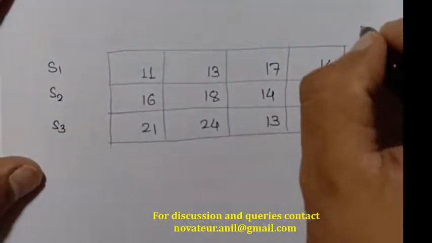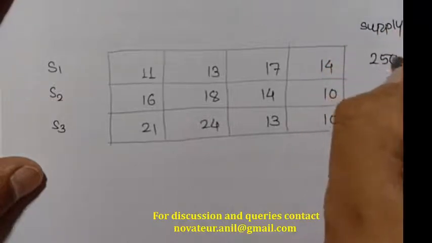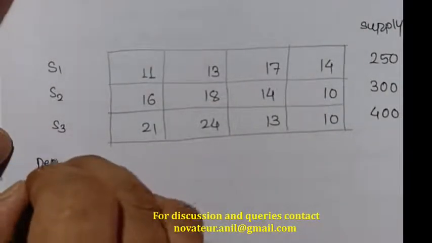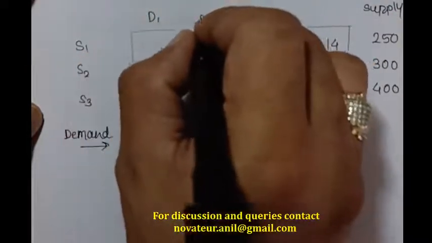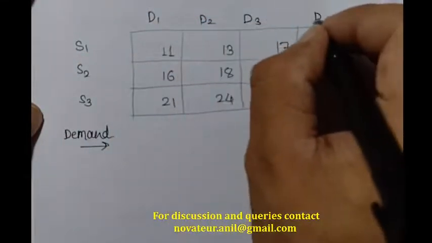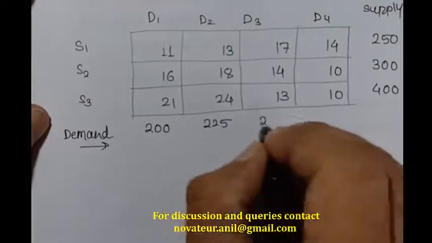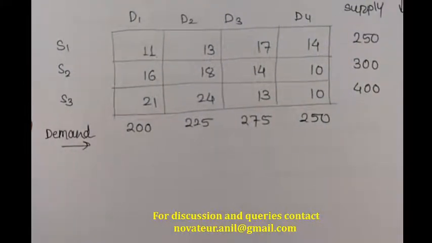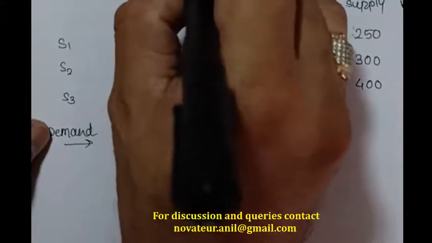The supplies are given as 250, 300 and 400, and this is my demand: D1, D2, D3 and D4, given in the problem as 200, 225, 275, 250, and the problem is balanced. So the next step is the northwest corner. The problem we are solving with the northwest corner method.